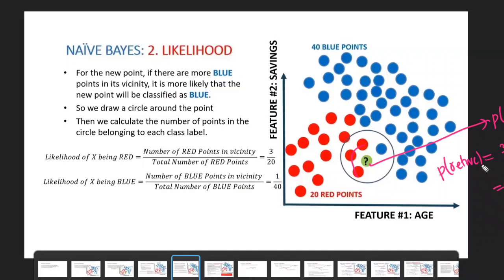For the given circle, for example, you have drawn a bigger circle like this. In this circle, according to those points, I am having probability of retire equal to 1 by 4 and probability of not retiring is 3 by 4. This you can see by visual representation.